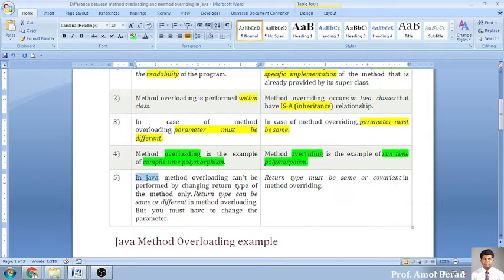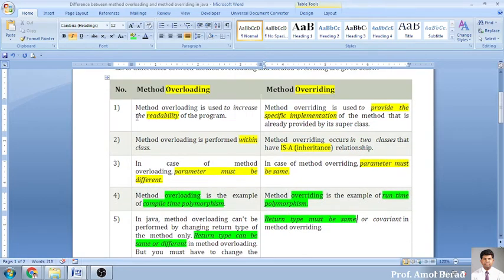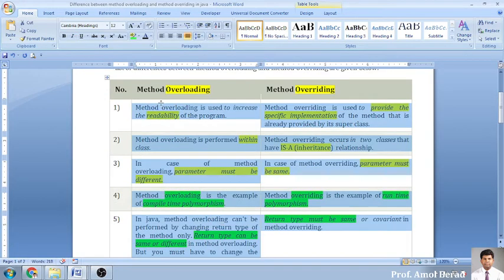In Java, method overloading can be performed by changing the return type of the method. So return type can be same or different in method overloading, but you cannot change the parameters. Means what? You can change the return type, no problem, in overloading, but in overriding the return type must be same. जो डेफिनेशन आपका सुपर क्लास के मेथड का है वही डेफिनेशन आपके सब क्लास के मेथड का होना चाहिए, then only it is possible. You just keep in mind these are the basic 5 and most important differences between overloading